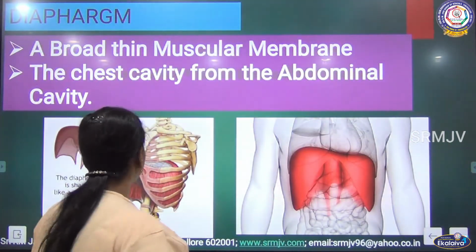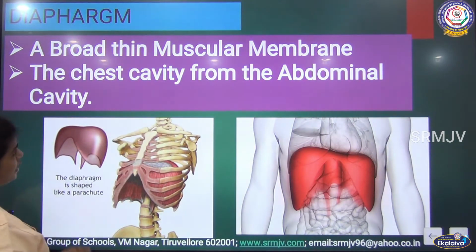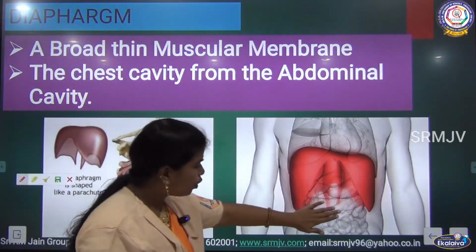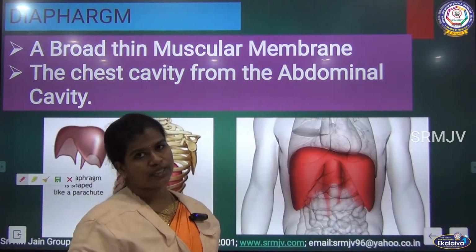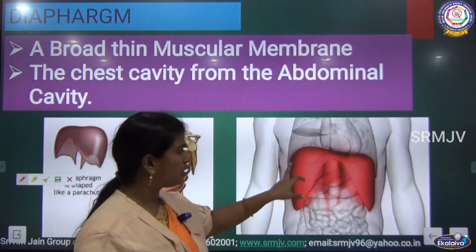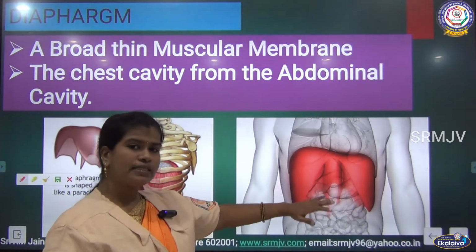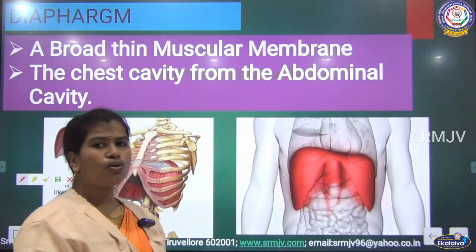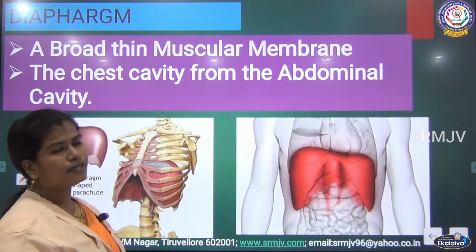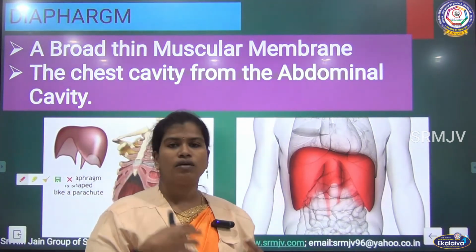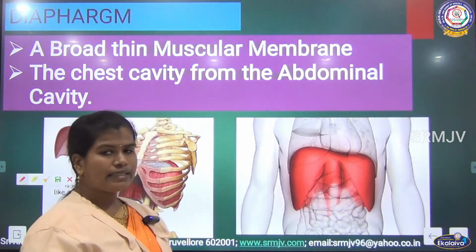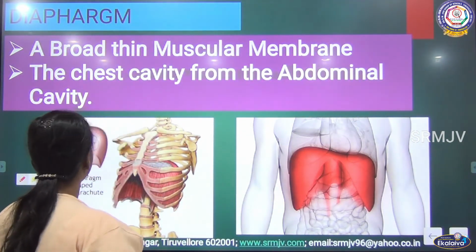The diaphragm is a muscular membrane which divides the abdominal cavity from the chest cavity. So you can see here, it divides the abdominal cavity from the chest cavity. Then what is the role of this diaphragm? The diaphragm helps in the process of breathing. So how does it help? Let me tell you that.